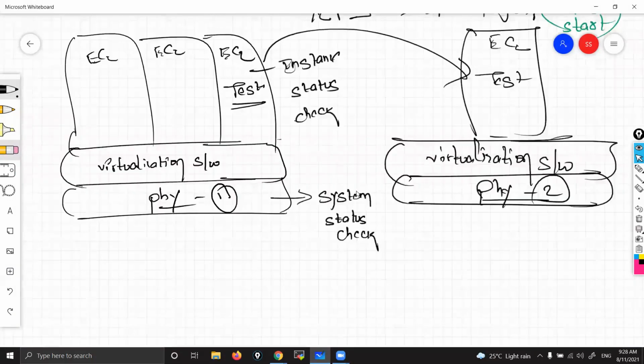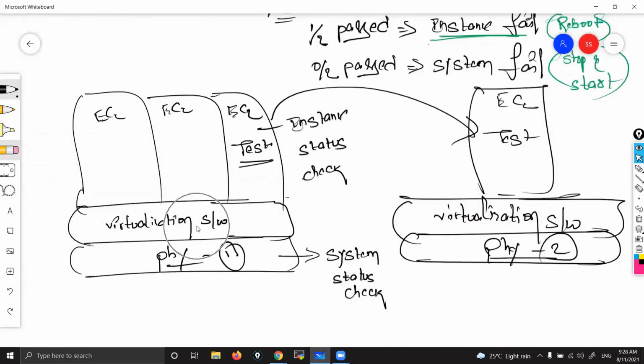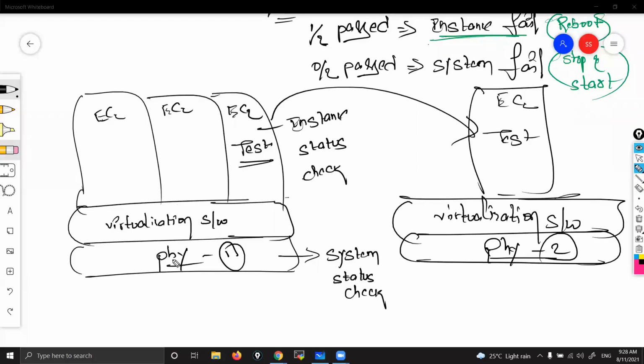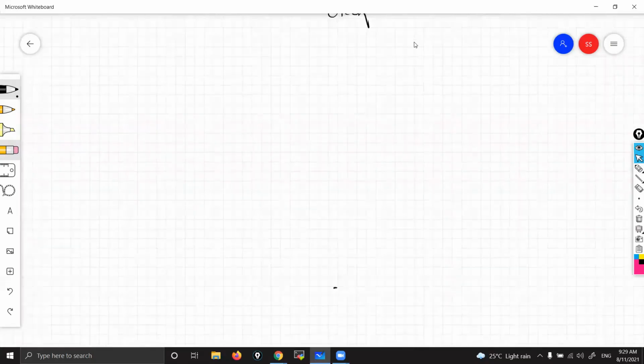Virtualization software is what? It will allow your machine to create many virtual machines. It allows your physical machine to, it allows you to create many virtual machines. See here, one physical machine we are dividing into many virtual machines. That will be done only after installing virtualization software.